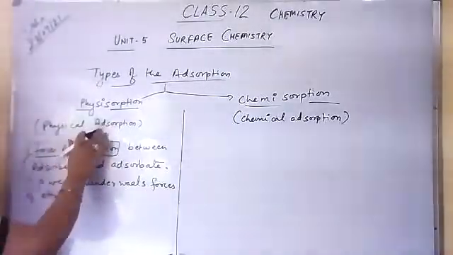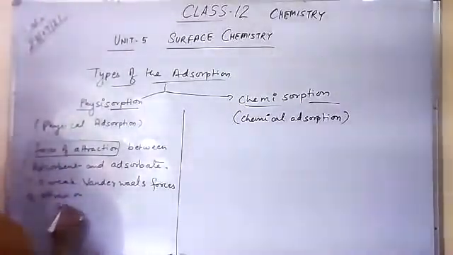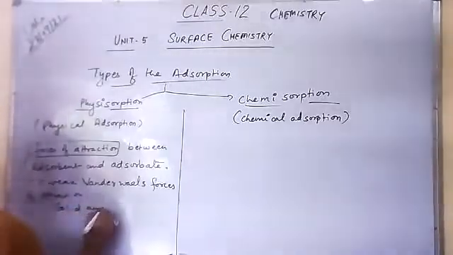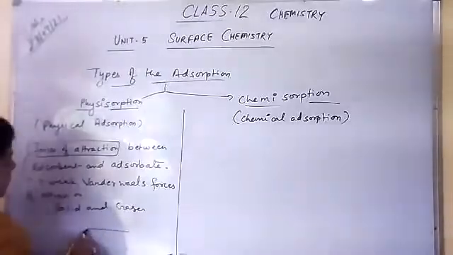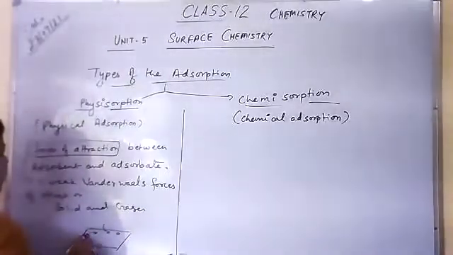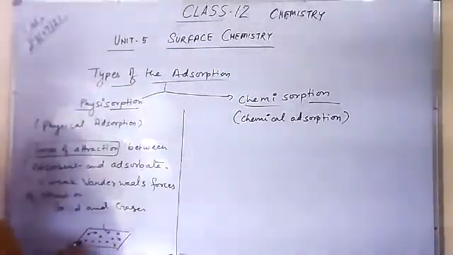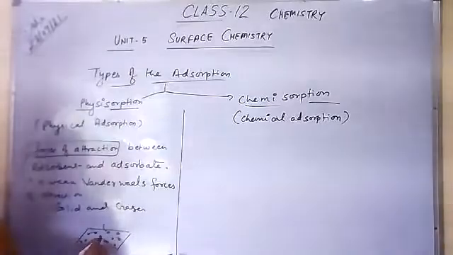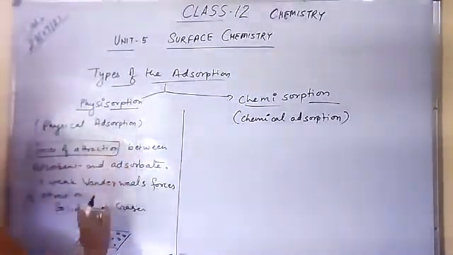So this type of adsorption takes place in solids and gases, correct? When a gas particle adsorbs on the surface of the solid, that is an example of physisorption or physical adsorption.